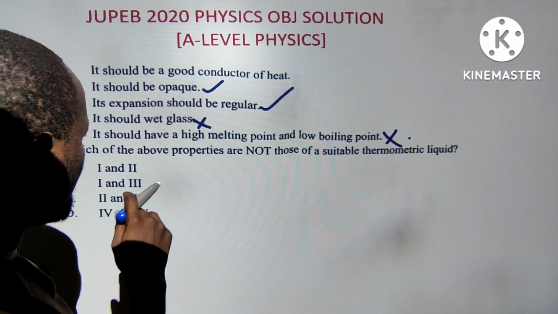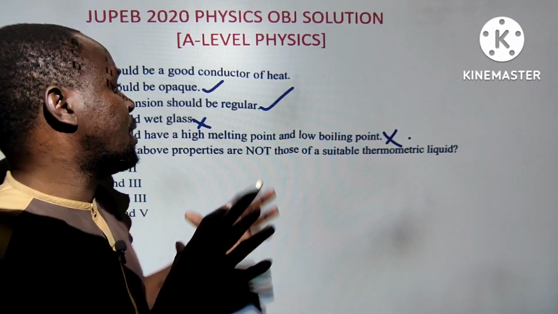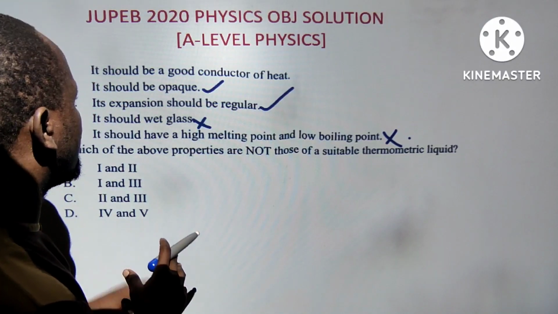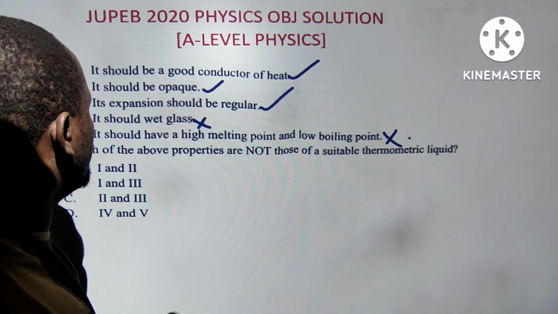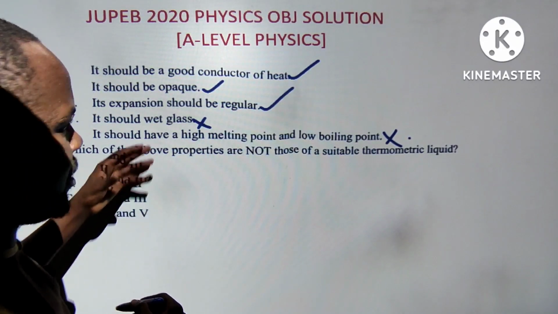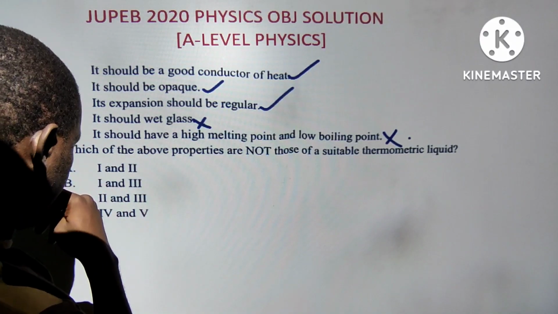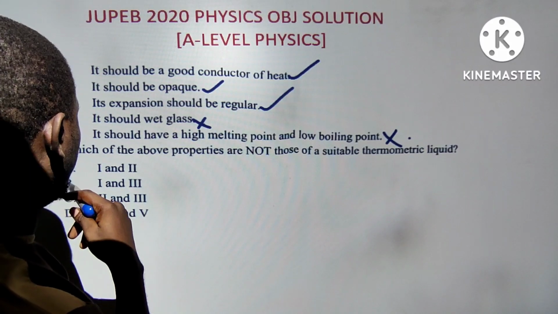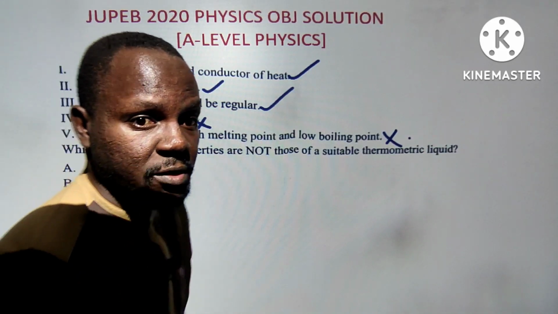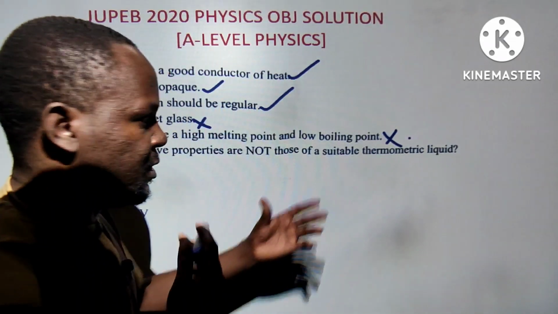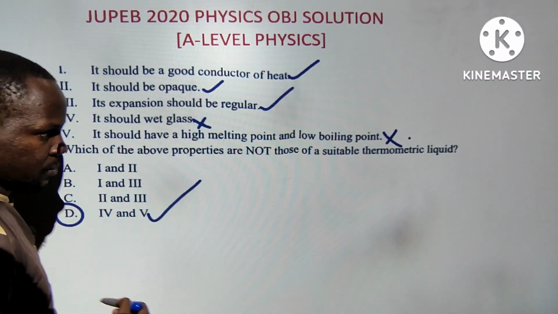Which of the properties above are not those of a suitable thermometric liquid? Thermometric liquids are liquids that expand with increase in temperature. Option 1 is very, very correct, I'm 100% sure about that. Sometimes multiple choice can be deadly. 1 is correct, 3 is correct, so if you are picking 2, 3 is correct, so it is only 4 and 5. This opaque property is questionable, because if something is opaque you can't see through it, and how will you measure that? So the correct answer from the options is this, and we can move to the next one.